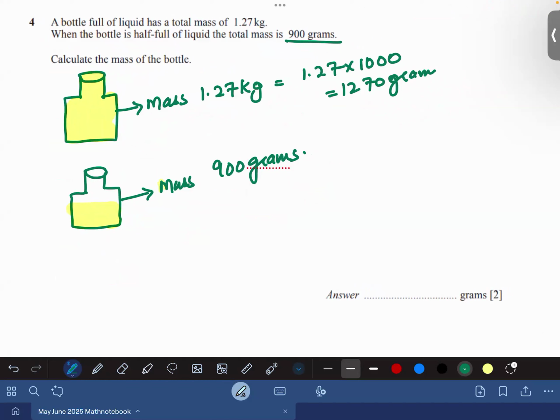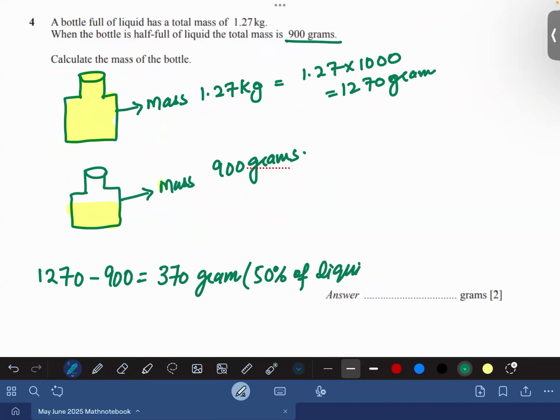When you had 100% liquid in it, the total mass was 1270. When you have half liquid available, the total mass is now 900. So it means that whatever is gone is 1270 minus 900. So the answer would be 370. 370 grams is the mass of 50% liquid. Agree or not? Yes or no?